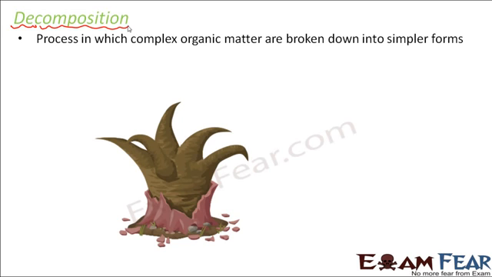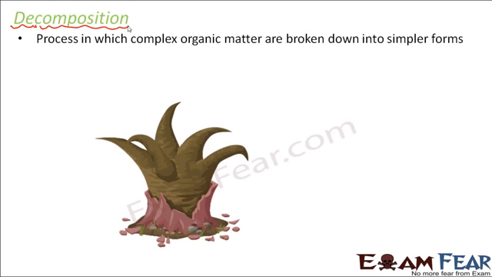So what is this complex organic matter? Whether you talk about plants or animals, they are all organic in nature, all carbon-containing substances. When a plant or an animal dies, we are left with organic matter in complex form, because inside the body of living organisms everything is quite complex.